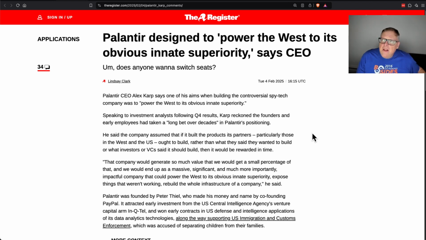So, just like Elon Musk has come out recently as just a complete open Nazi, Palantir's CEO is coming out as just a plain white supremacist and saying, we have a new manifest destiny. The white people in America should take over the world, is what I'm getting out of this. This is very much fascist stuff, and with Nazis running the U.S. explicitly, it is not surprising that these guys are crawling out from under their rocks and saying this stuff openly.